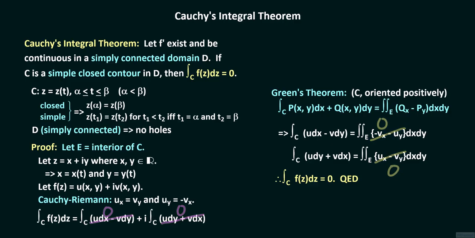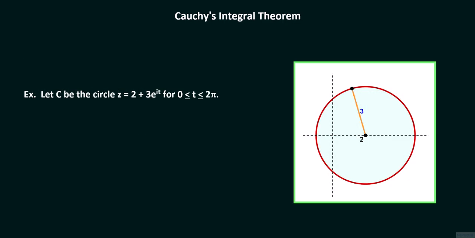Now, we take a look at two examples related to winding numbers and to Cauchy's integral theorem. For both examples, let the contour C be the circle with the parameterization z equals 2 plus 3 times e raised to the power it with 0 less than or equal to t less than or equal to 2 pi.